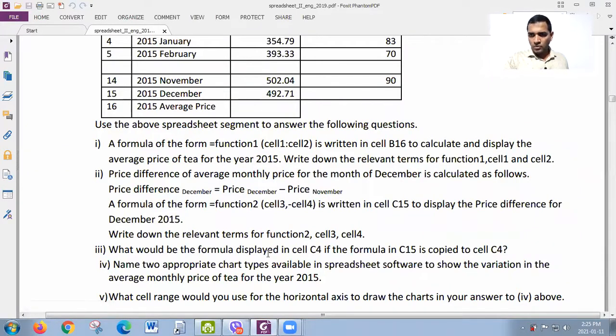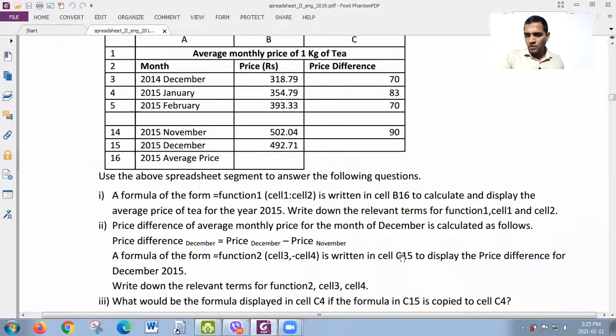What would be the formula displayed in cell C4 if the formula in C15 is copied to cell C4? I will read it out again. What would be the formula displayed in cell C4 if the formula in C15 is copied to C4? So just now we have written a formula in C15. What happens if that particular formula is copied to C4?